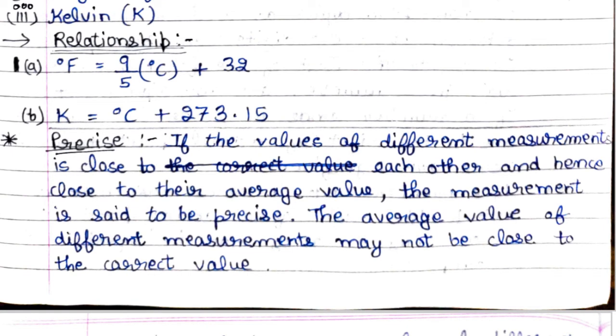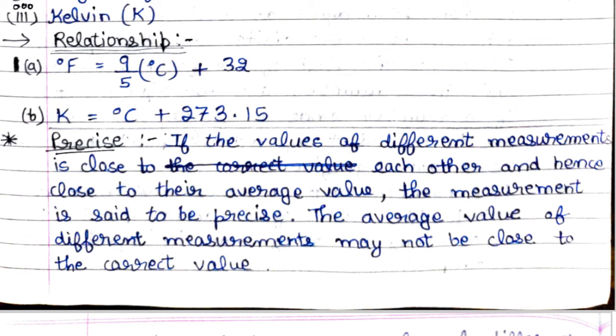Next is precise. If the values of different measurements are close to each other and hence close to their average value, the measurement is said to be precise. The average value of different measurements may not be close to the correct value. This we will discuss further, precise and accurate.